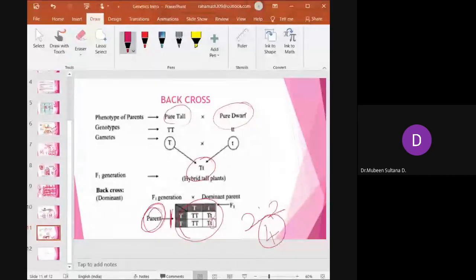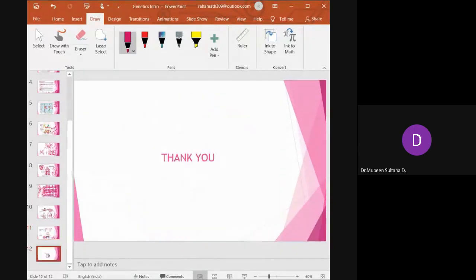Is it clear? So with this, we come to the end of monohybrid and dihybrid cross, which is the basis of Mendelian law of genetics. Is this done? So with this, we come to the end of the first part of your genetics syllabus, which is the Mendelian genetic laws.